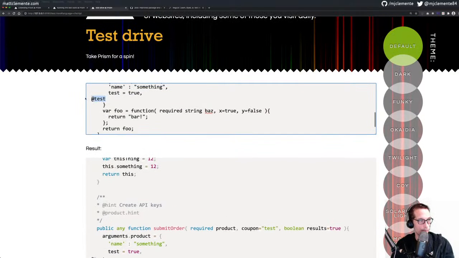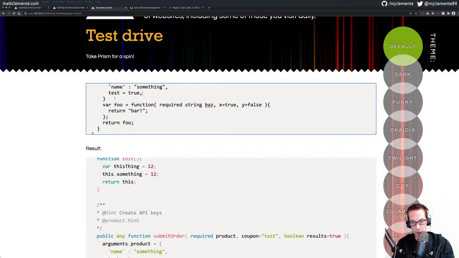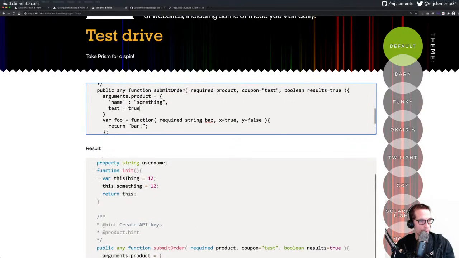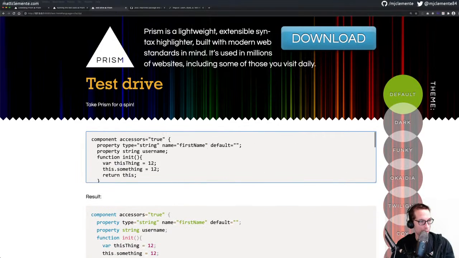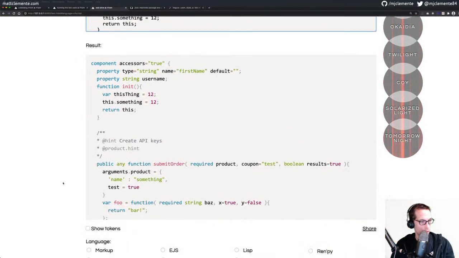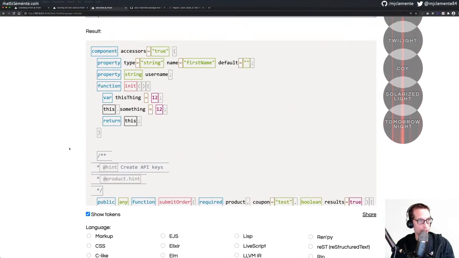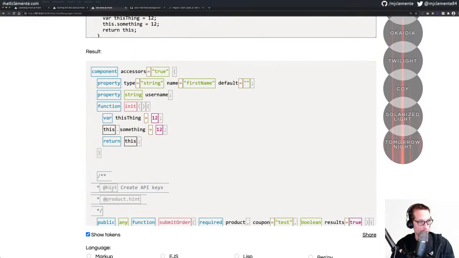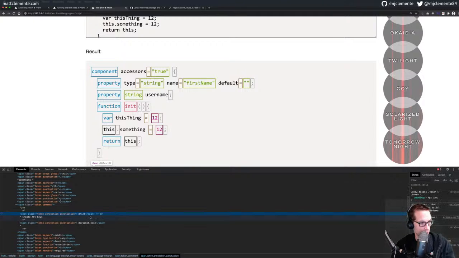And let me make sure actually here, if I go back up, let's show our tokens again. Let's make sure, I believe these are being captured as annotations. They are. Perfect. Lovely.